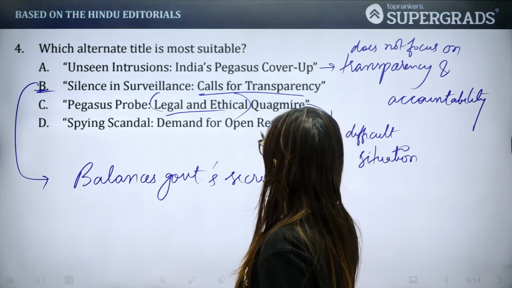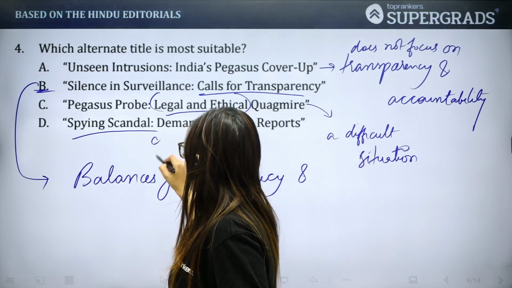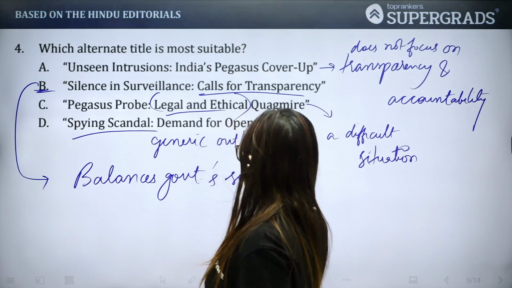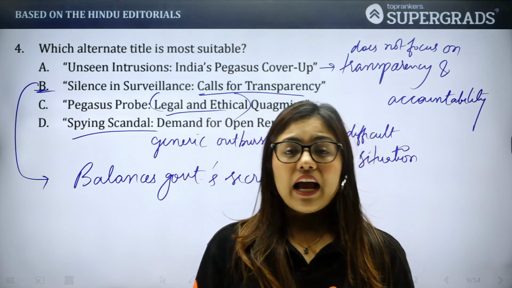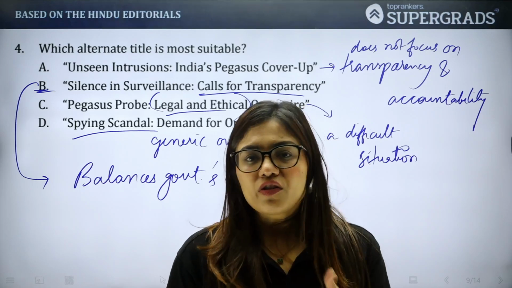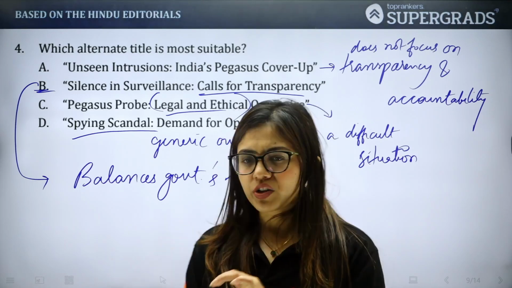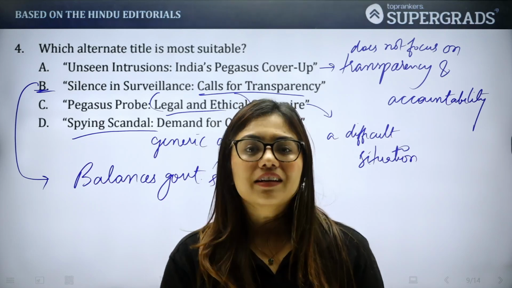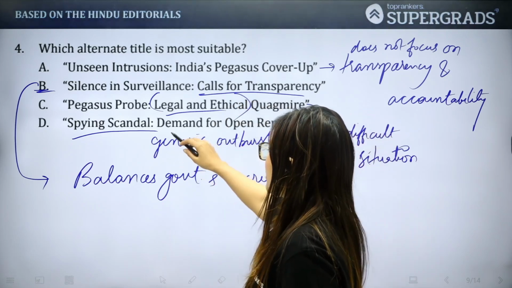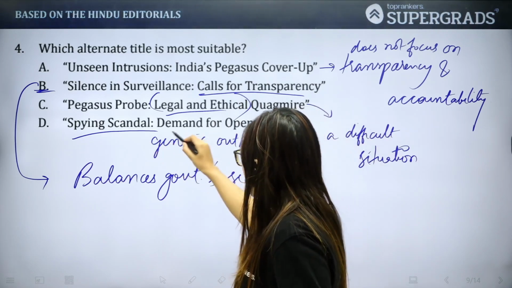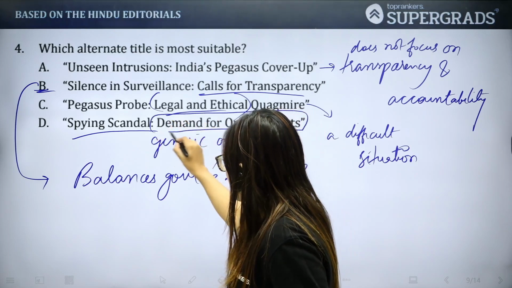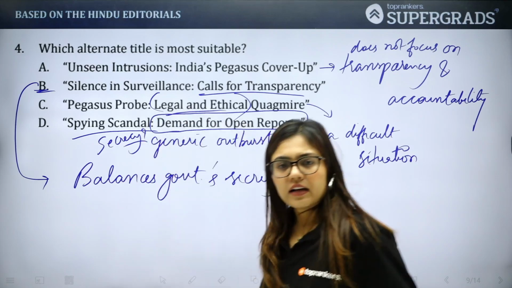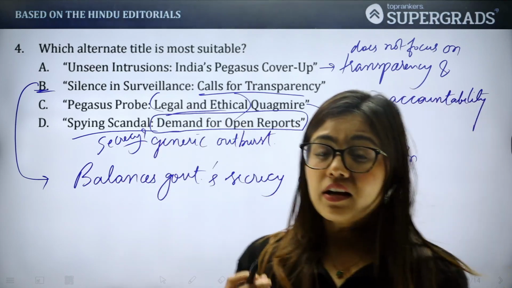Spying scandal demand for open reports. Now the thing is, this kind of looks like a generic outburst. और इसमें एक वर्ड होना चाहिए था जो कि नहीं है, and that is what adds to the lack of nuance, lack of detail to this particular option, and that is basically the word silence. ठीक है, क्योंकि obviously the government has been silent on this matter. अब spying scandal तो बात तो ठीक है, but demand for open reports, ये people are definitely seeking this, but the thing is यहाँ पे क्या हुआ, secrecy वाला जो part है वो उसकी बात ही नहीं होती है यहाँ पे, which was very very important, right?